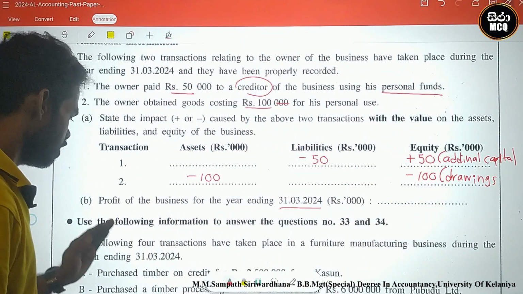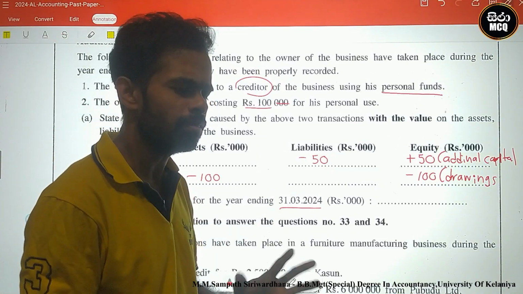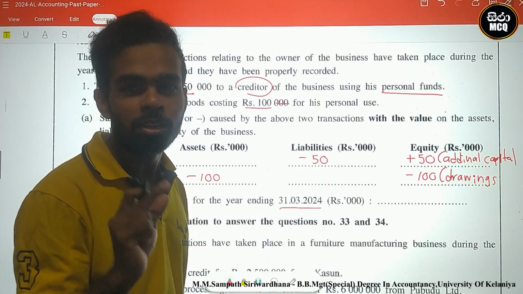Next one. Profit of the business for the year ending 31st March 2024. How can we calculate profit? What is the equation?